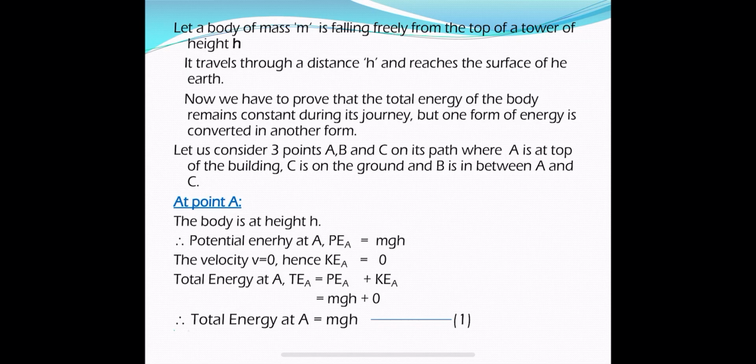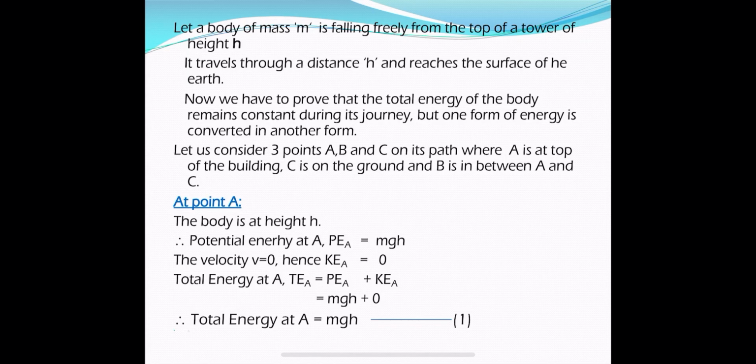Let us consider 3 points A, B and C on its path, where A is at the top of the building, C is on the ground, and B is between A and C. So at point A, let us find the total energy.